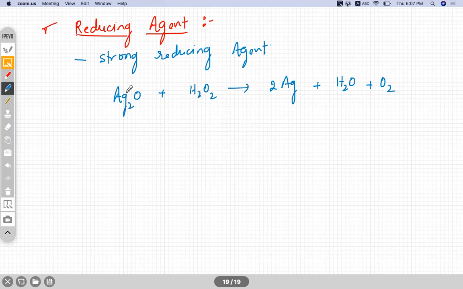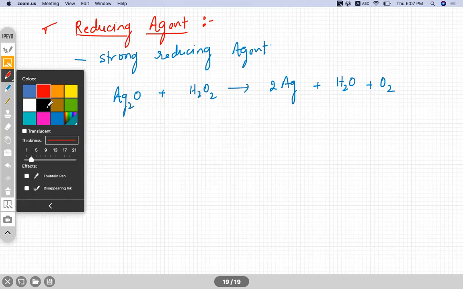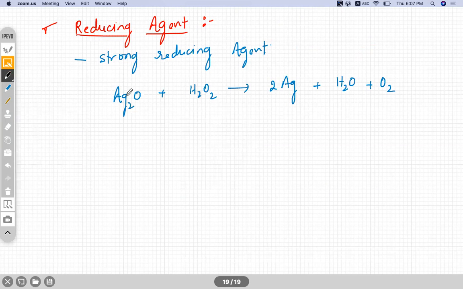Could you tell me what is the oxidation state of silver here, in this compound, oxide? Yeah, it's +1, correct. So -2, and this is +1. What is this? 0, because we have an independent element. So +1 to 0, the oxidation state decreases. So it is getting reduced. So it is a reducing behavior of it.